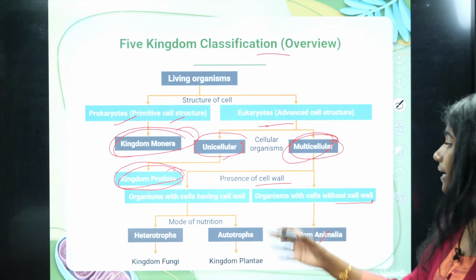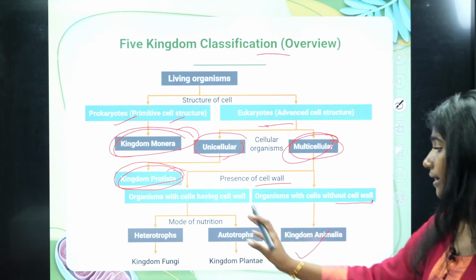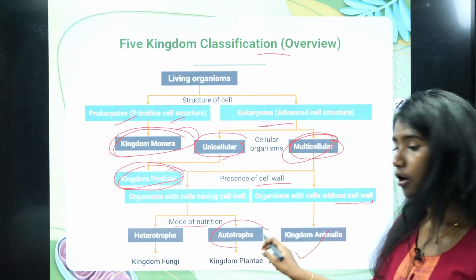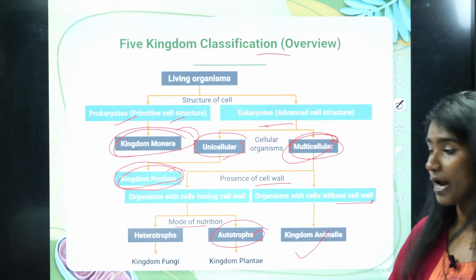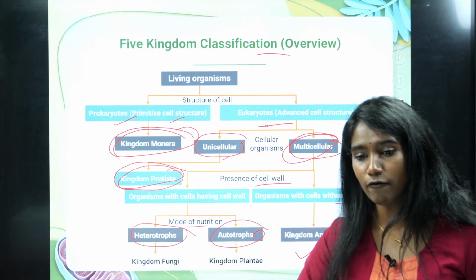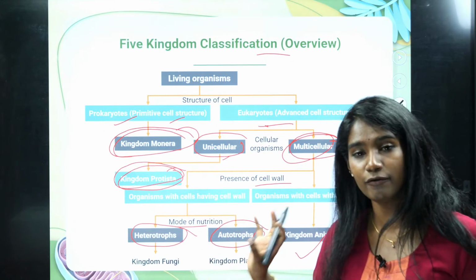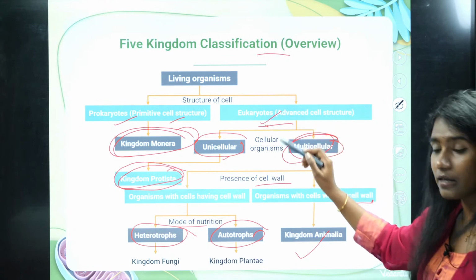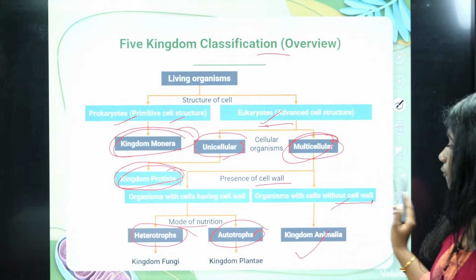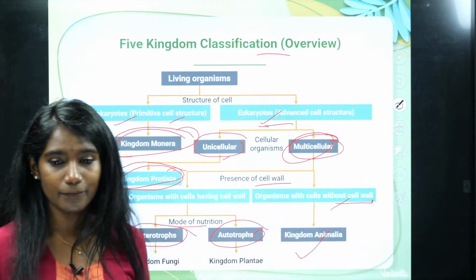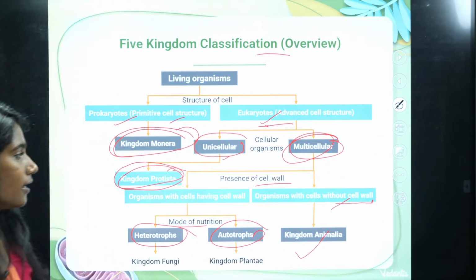If the cell wall is present, they check the mode of nutrition. If autotroph, it falls under kingdom Plantae. If heterotroph with a cell wall, it falls under kingdom Fungi. And if the eukaryotic multicellular organism has no cell wall, it falls under kingdom Animalia. Okay students, clear with that?